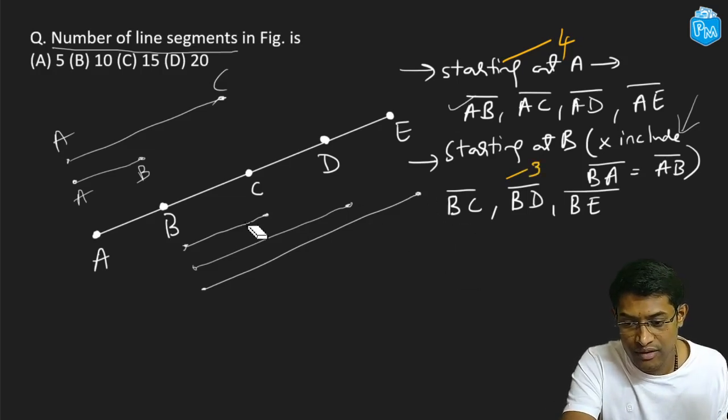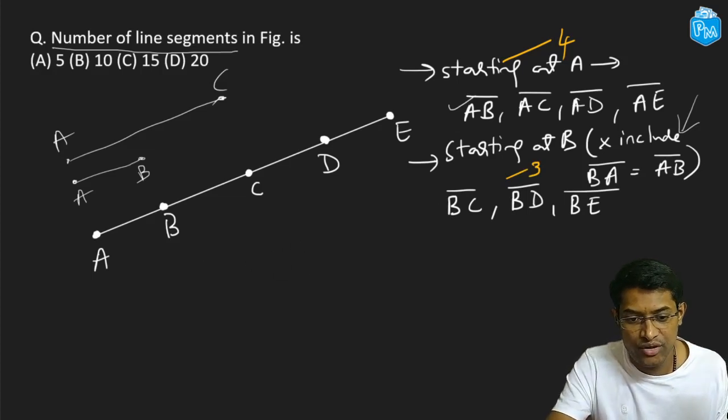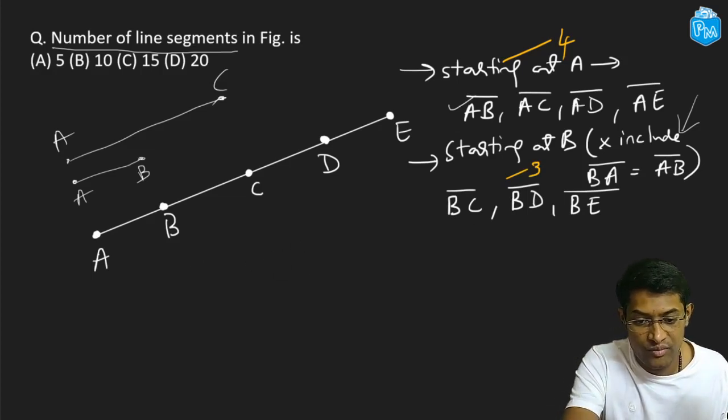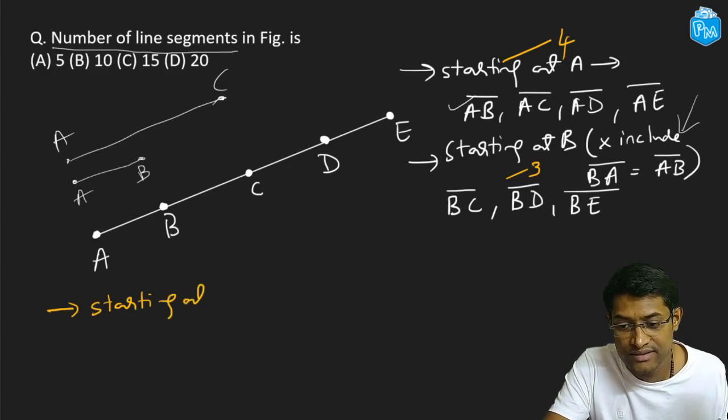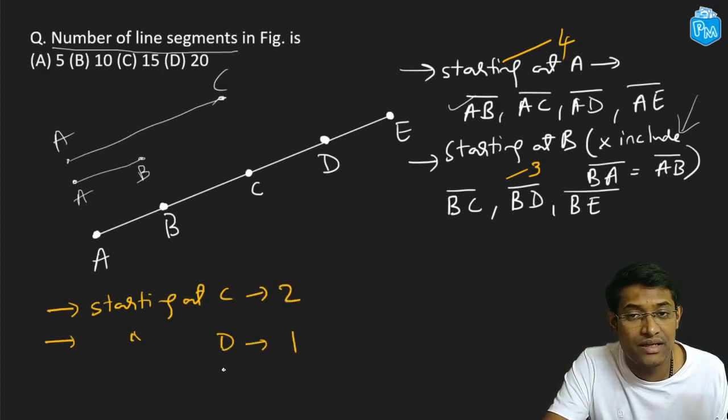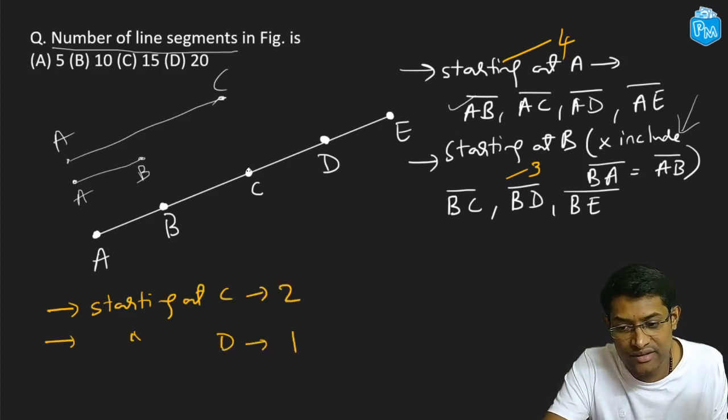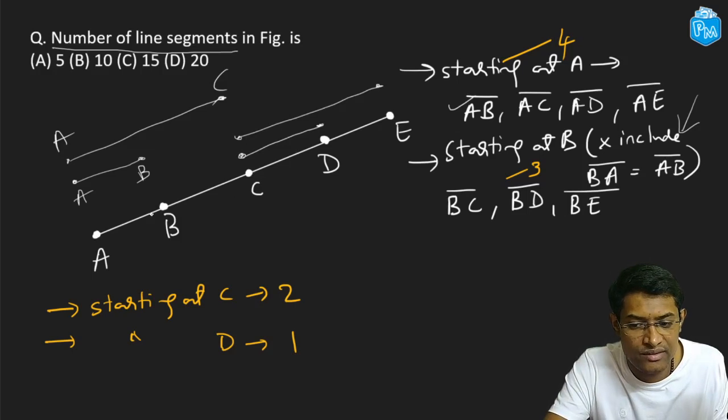Now starting at point C, I could get how many line segments? I can get 2 line segments, and starting at point D, I can get 1 line segment, right? Starting at point C, I can get this one, that's CD or CE, and I am not counting CB because CB is already counted over here. I am not counting CA because CA is already counted over here.